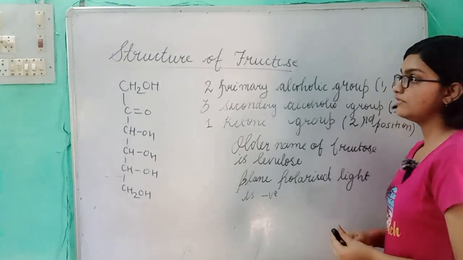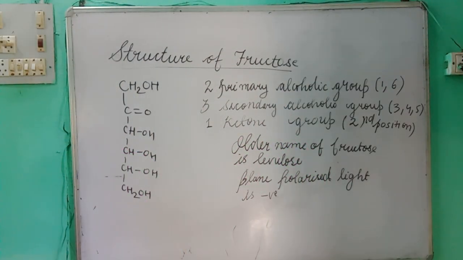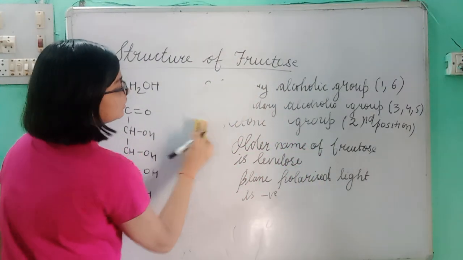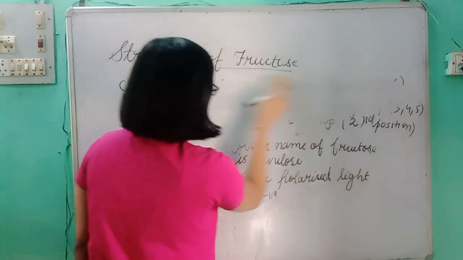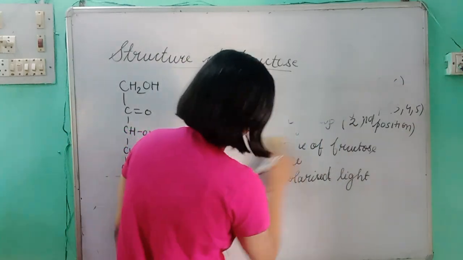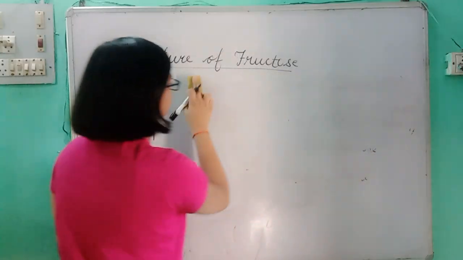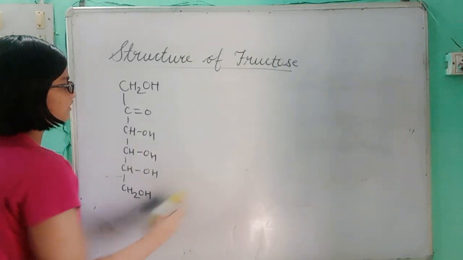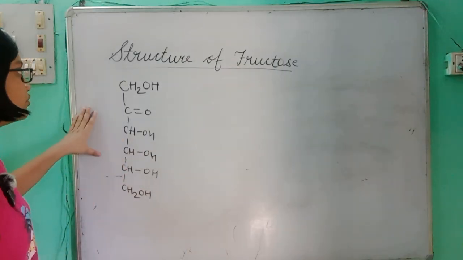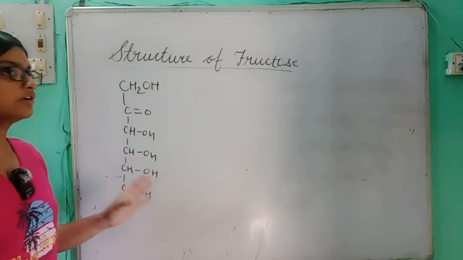Now let us see the evidence for the structure of fructose. There is one chemical reaction which gives the evidence for the structure of fructose. Whenever fructose reacts with a mild oxidizing agent, it does not give any test.